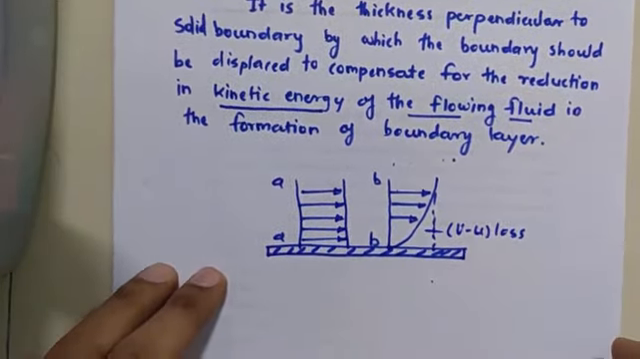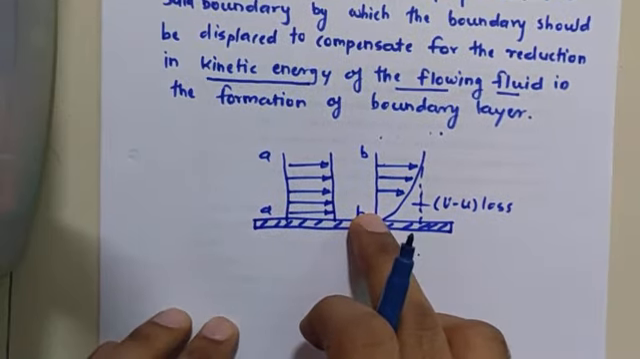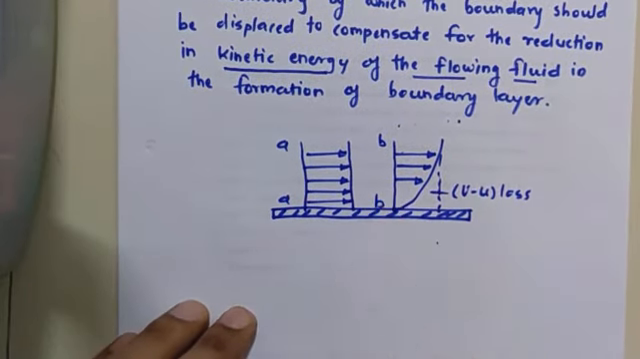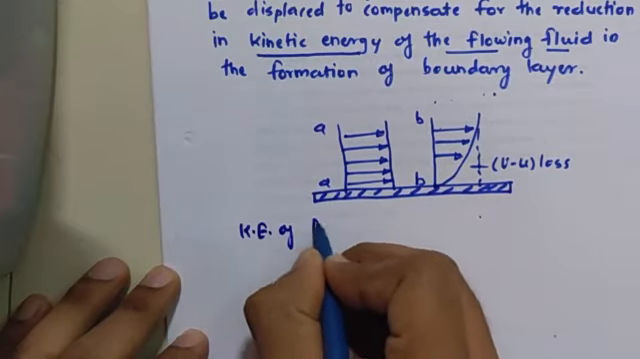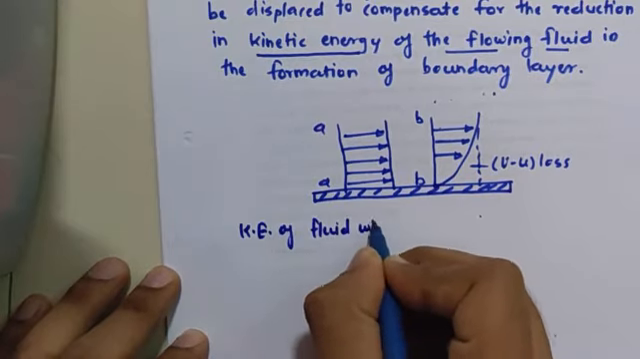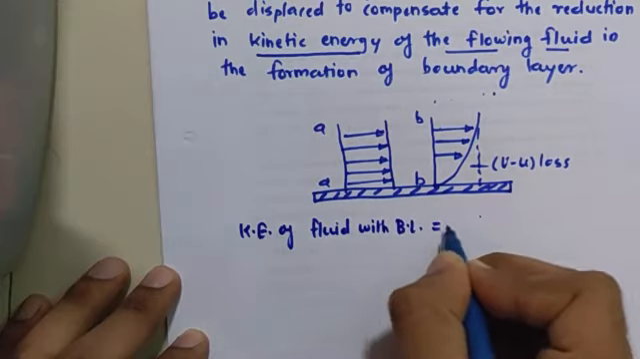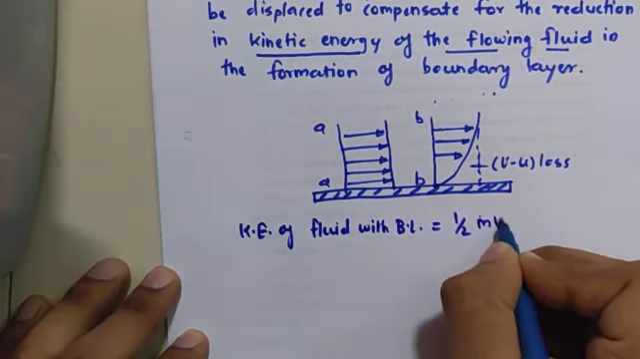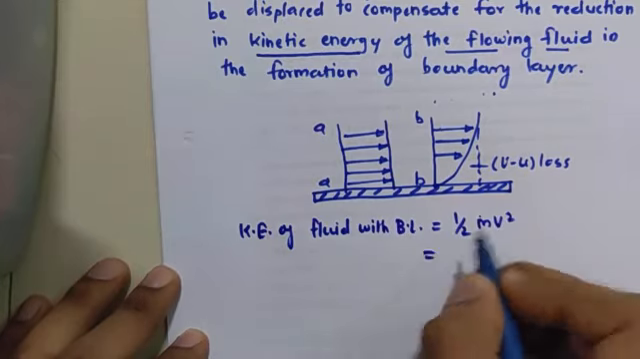Here also we have considered two different sections: section A without boundary layer formation and section BB with boundary layer formation. So now the kinetic energy of the fluid with boundary layer formation is equal to half m v square. So for this case, it is half rho small u into area b dy into small u square. Call this equation 1.